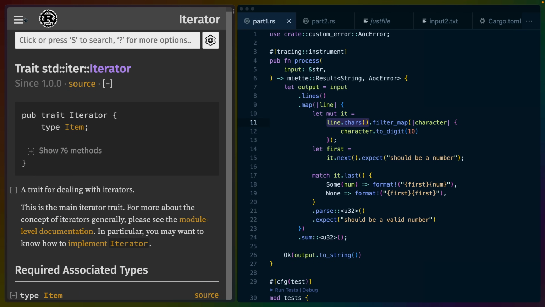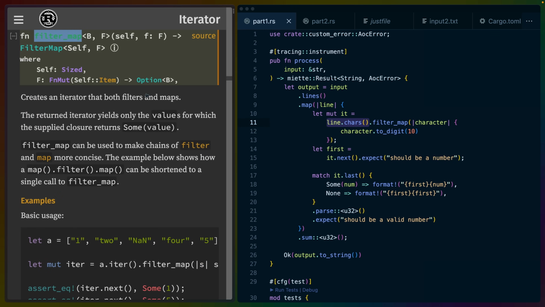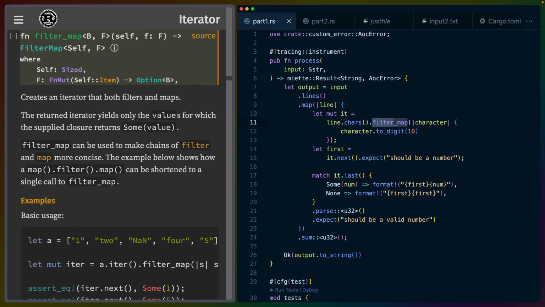So now that we know that we have an iterator, we can go look at the provided methods for Iterator. And in our case, there's a function called filter_map. Now this is the same as doing a filter and then doing a map.